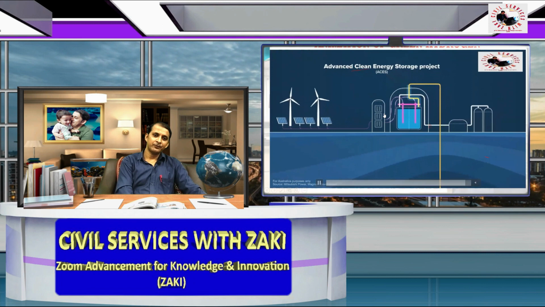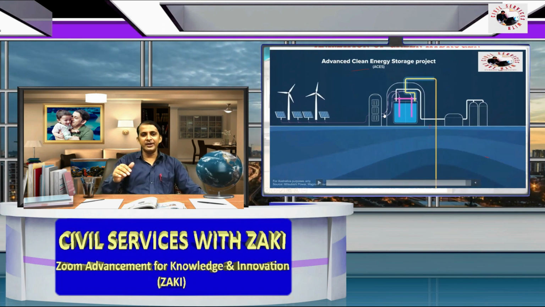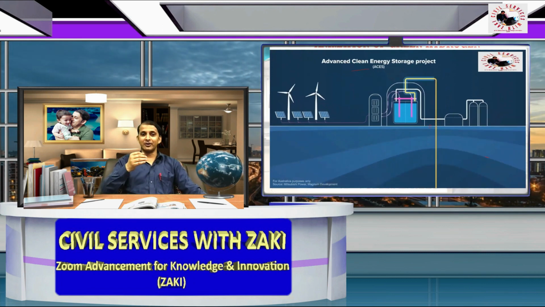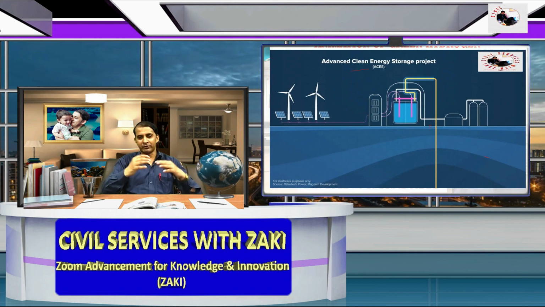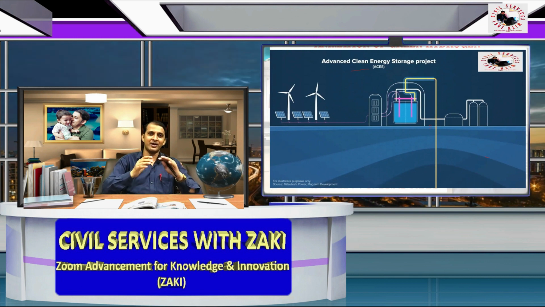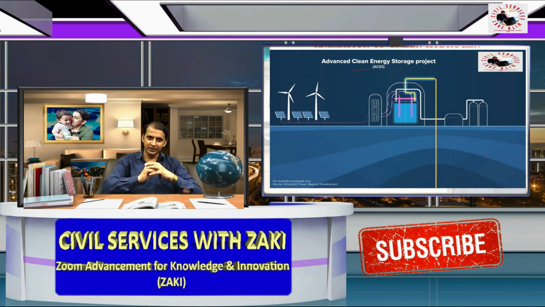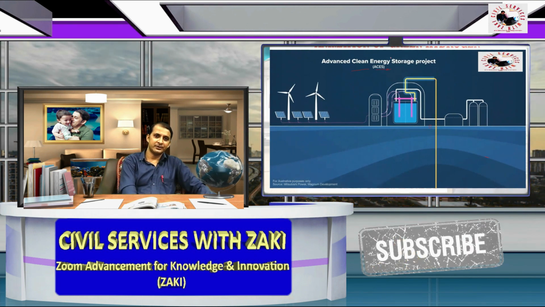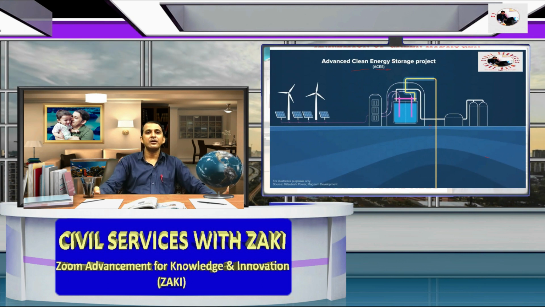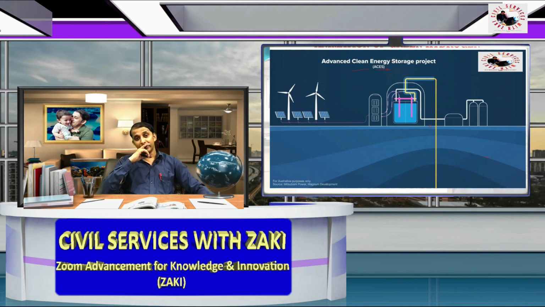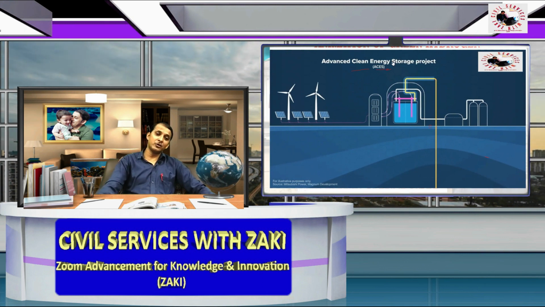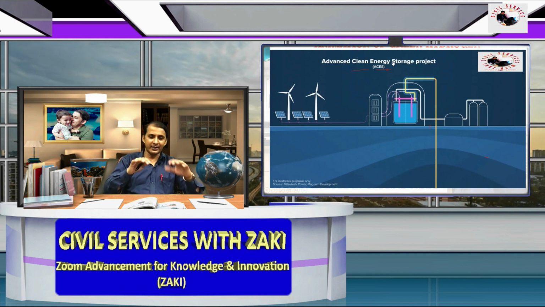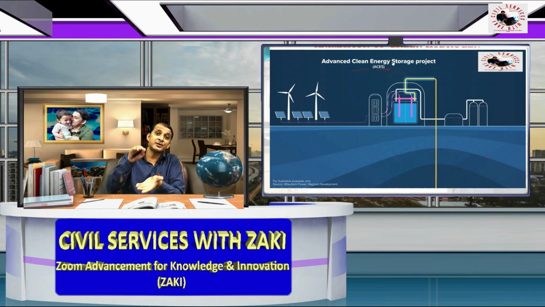So we need, and scientists across the globe use, the Advanced Clean Energy Storage project, in short called ACES. Because the main hurdle in the hydrogen filling station is the storage.